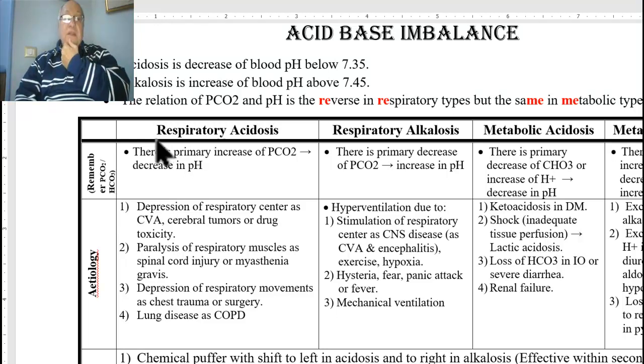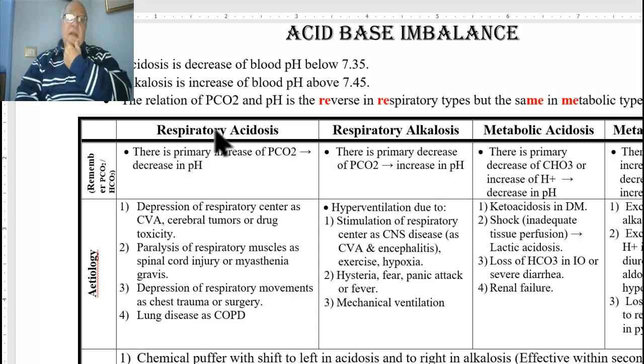What is the meaning of respiratory acidosis or alkalosis? From its name, respiratory means the cause is a defect in the respiratory system, which is surely reflected on the carbon dioxide pressure in the blood.